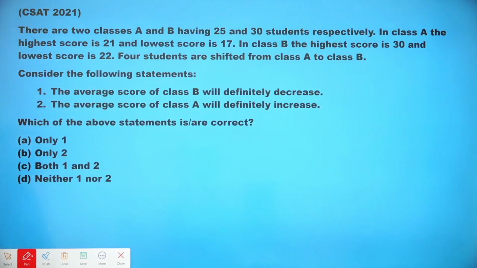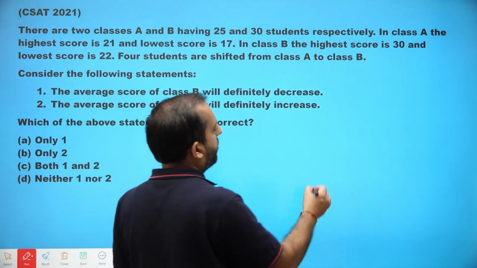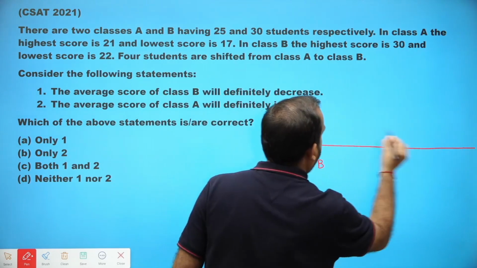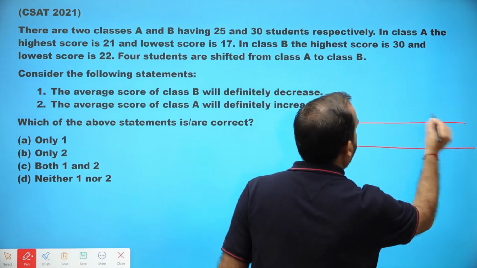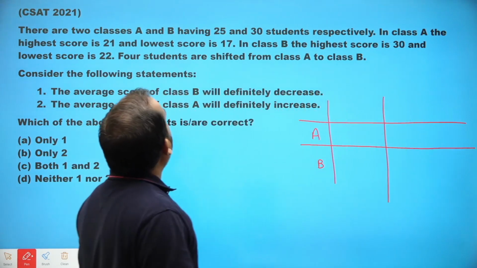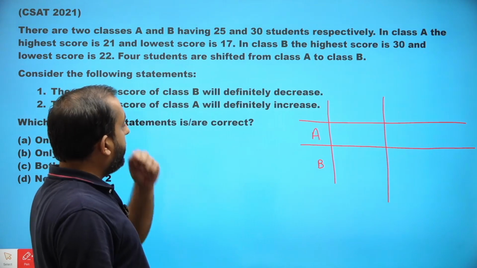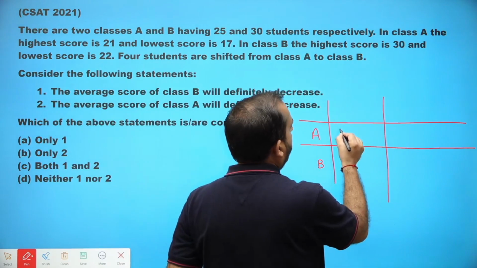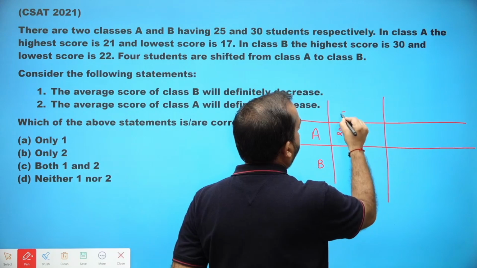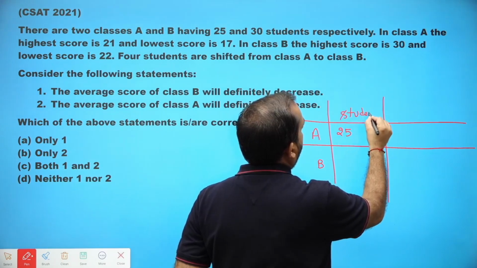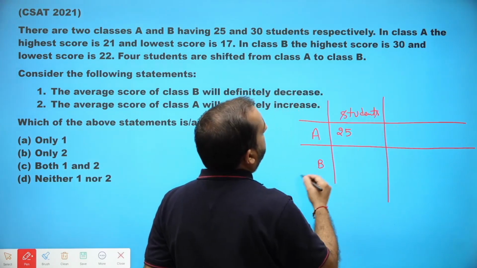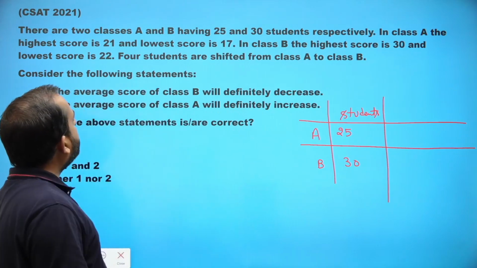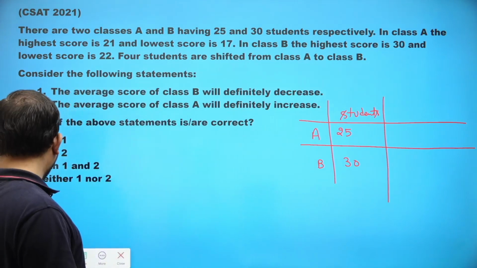It says there are two classes A and B, having 25 and 30 students respectively. In class A, the number of students is 25, and in class B, the number of students is 30. In class A, the highest score is 21 and the lowest score is 17.